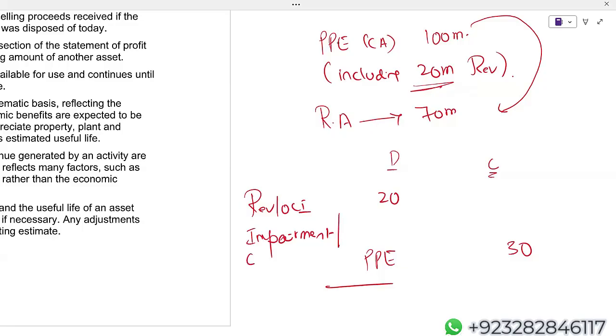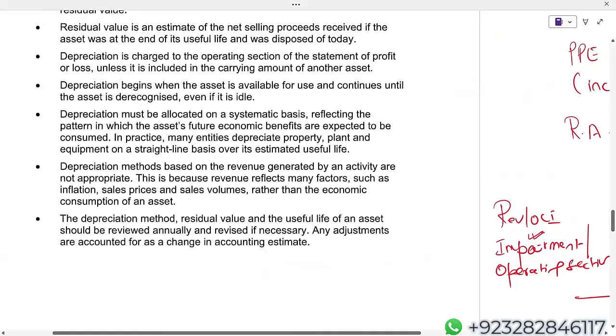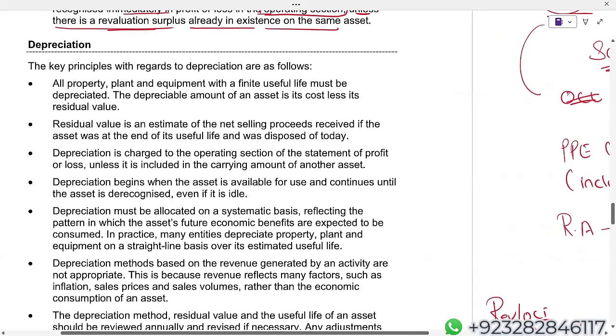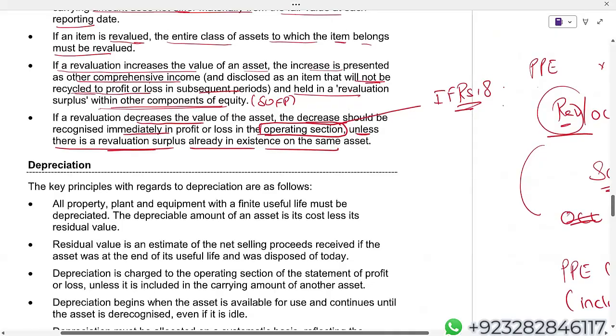Under the operating section, as an operating expense. Now, what comes in operating section, you will see in a while. Just writing impairment will not help me. I have to mention in SBR that this will go to operating section. And if there is obviously no revaluation surplus already, then the entire 30 will go to operating section.